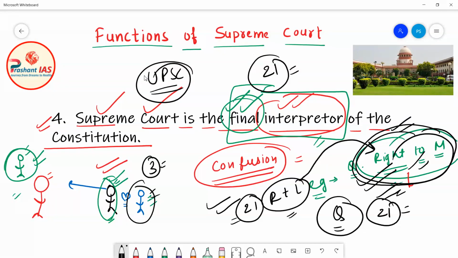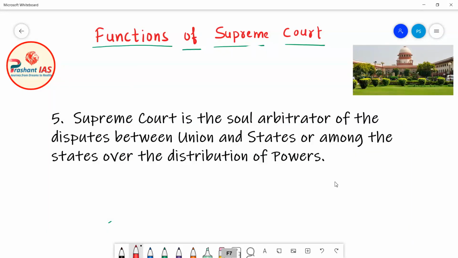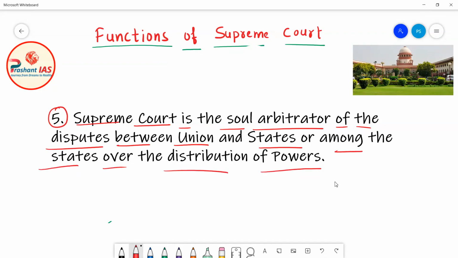Now friends, after this, the fifth function of the Supreme Court is that the Supreme Court is the sole arbitrator of the disputes between the Union and the states or among the states over the distribution of powers. Now friends, what does this mean? The Supreme Court is the sole arbitrator. Arbitrator basically means the resolver. Let me give you one example, then you will understand it very easily.